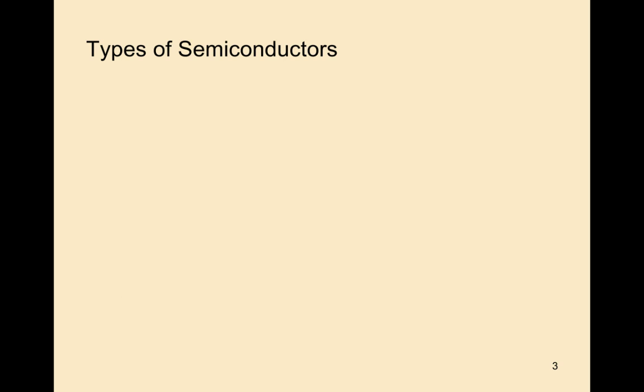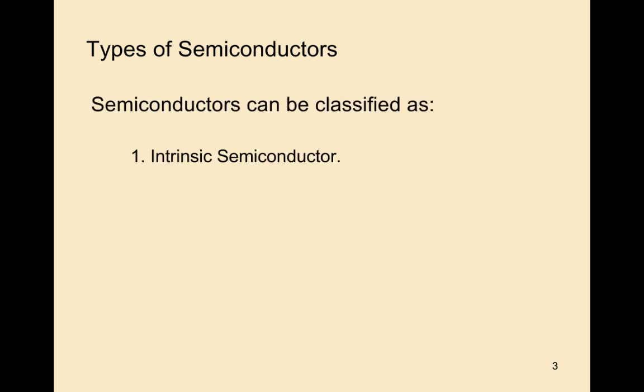In previous classes we studied the types of semiconductors. Semiconductors are classified into two types. First one, intrinsic semiconductor. Second one, extrinsic semiconductor.